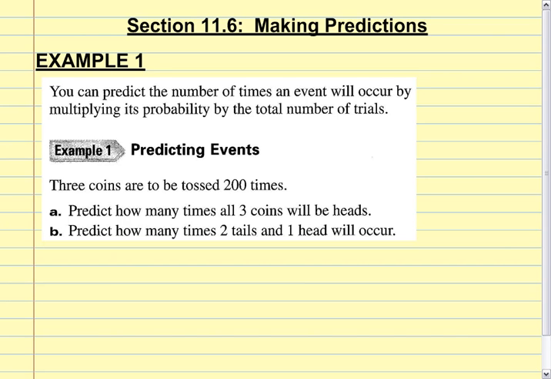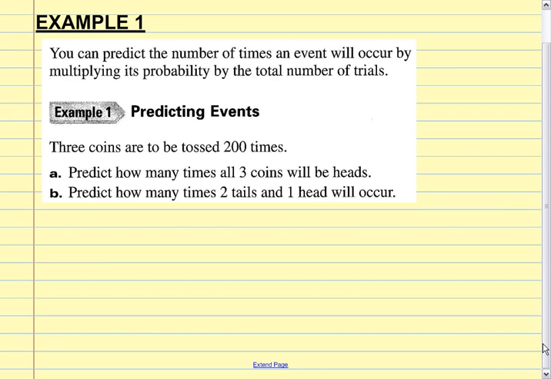Okay, folks, section 11.6, making predictions. That's what I love about probability. It's almost like predicting the future. You know, it's not always true. It's not guaranteed true. But we can see over time and over experience that these things will work out for us. Okay? Example number 1 says, you can predict the number of times an event will occur by multiplying its